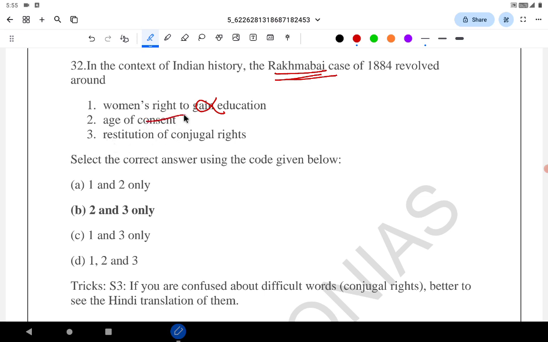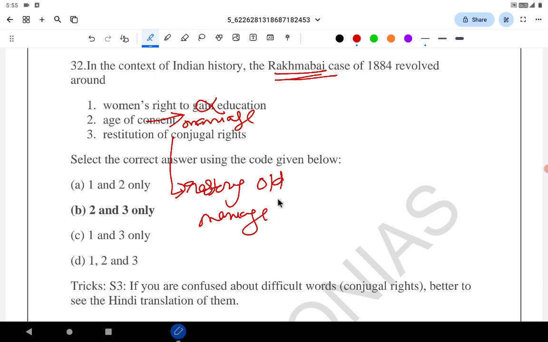That is related to marriage, the restitution of conjugal rights. The meaning of restitution of conjugal rights is restoration of previously enjoyed rights of marriage. Restoring old marriage rights which were practiced in the society but which were taken away. Restitution of conjugal rights and age of consent are related to marriage.